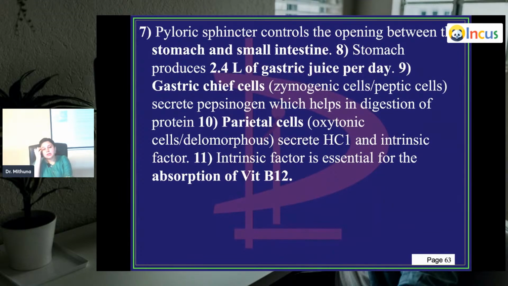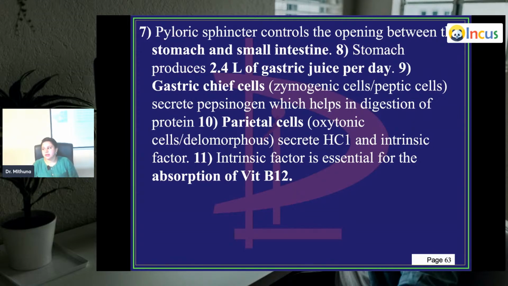Pyloric sphincter is what? The outlet of the stomach. It controls the opening between the stomach and small intestine. The stomach produces 2.4 liters of gastric juice per day. Saliva is how much? 1.5. Gastric juice is 2.4 per day.